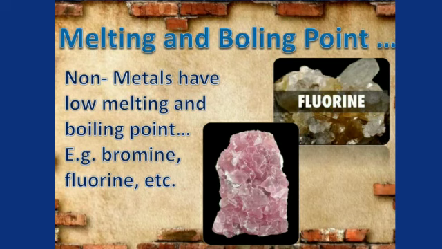Conductivity. Non-metals are poor conductors of heat and electricity. This means that non-metals do not allow heat and electricity to pass through them. For example, sulfur is a non-metal which does not conduct heat or electricity. Most of the non-metals are poor conductors, mainly carbon. Graphite, however, is a non-metal which is a good conductor of electricity.